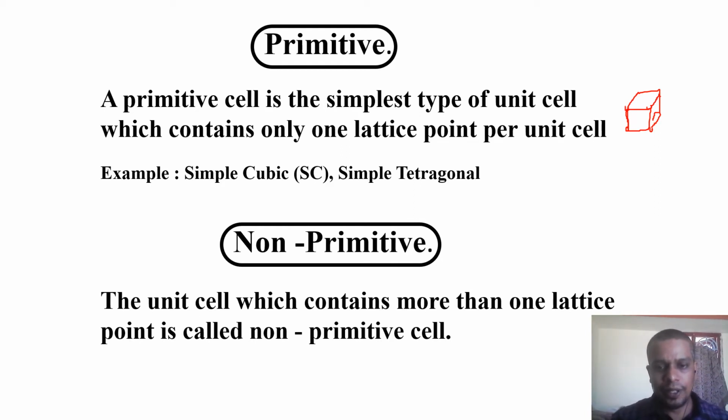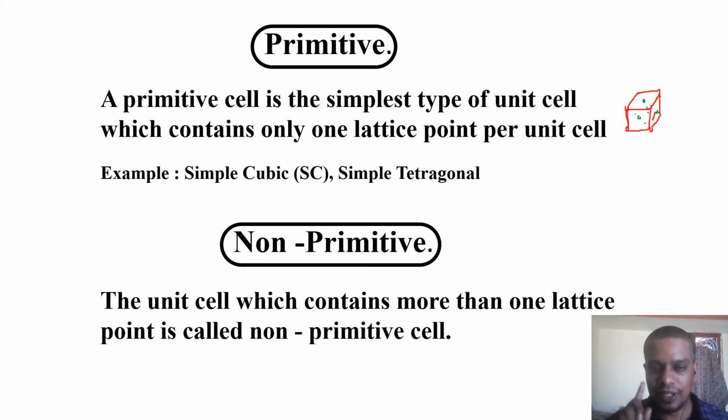Suppose a simple cubic is face-centered cubic: in a cube there are 6 faces, and if all the faces have a point, then we call it a face-centered cubic cell. Then it has more than one lattice point. If only the corner has an atom, then it has only one lattice point per unit cell.